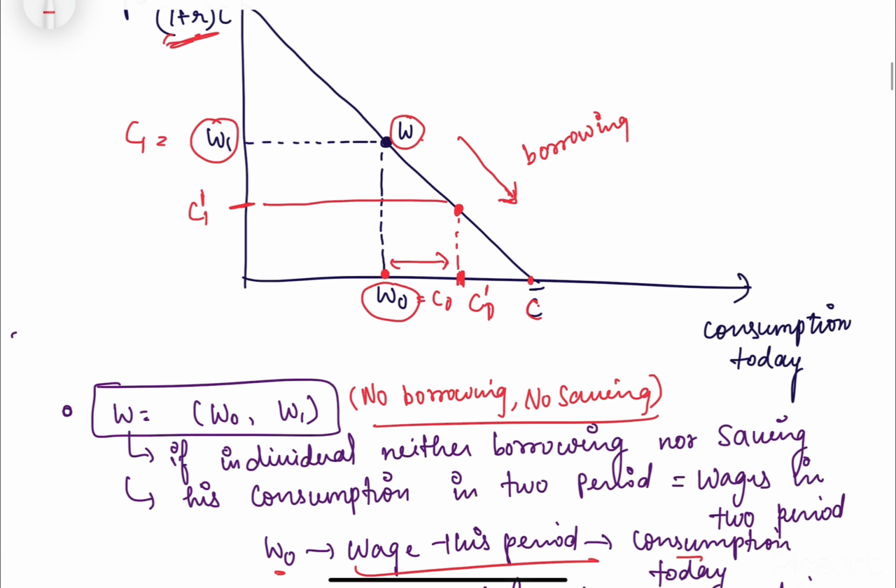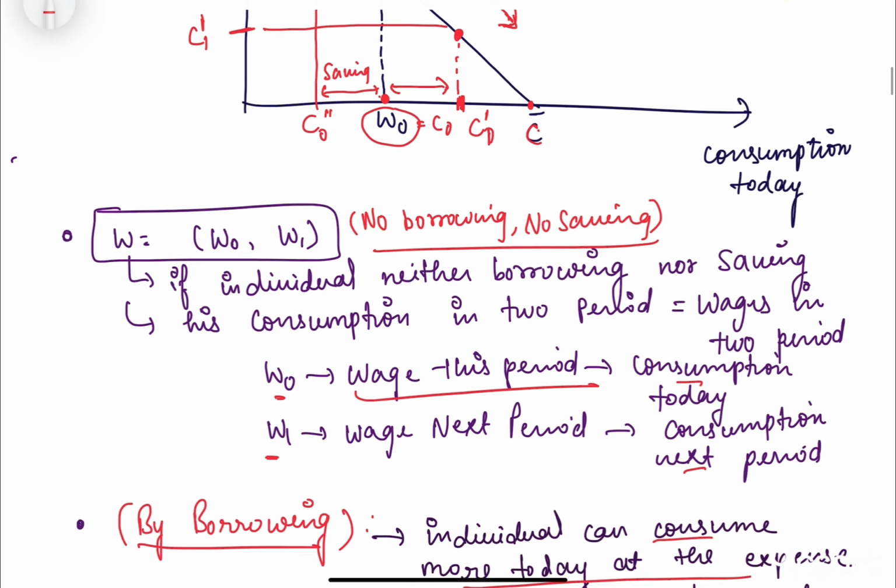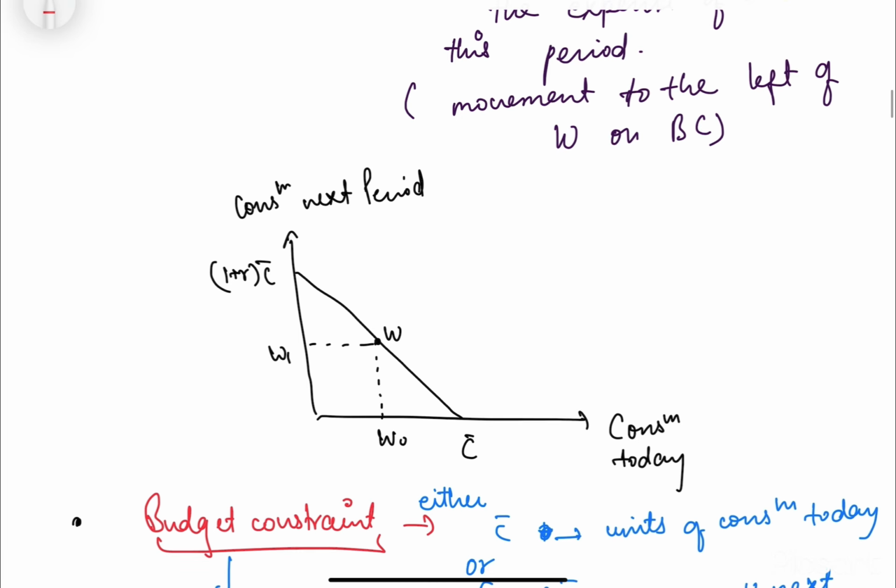And similarly, whenever we are saving, we will move left to this W on this budget constraint. Let's say here we are consuming this much. So it means this is our income and this much we are consuming. So this is savings, right? We are saving this much and we're using the savings to purchase more consumption in the future. So that's what it is.